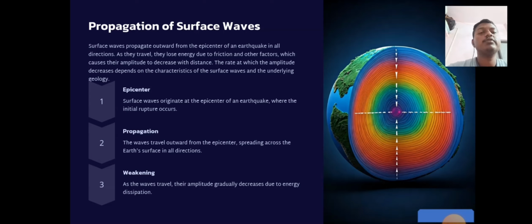Then propagation of surface waves. Surface waves propagate outwards from the epicenter of an earthquake in all directions. As they travel, they lose energy due to friction and other factors, which causes their amplitude to decrease with distance. The rate at which the amplitude decreases depends on the characteristics of the surface waves and the underlying geology. So, epicenter: surface waves originate at the epicenter of an earthquake, where the initial rupture occurs. Then propagation: the waves travel outward from the epicenter, spreading across the Earth's surface in all directions. Then weakening: as the waves travel, their amplitude gradually decreases due to energy dissipation.